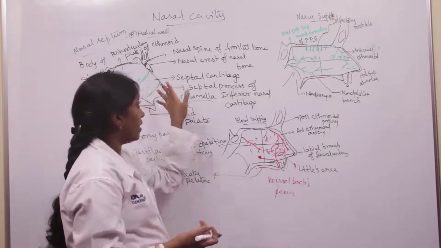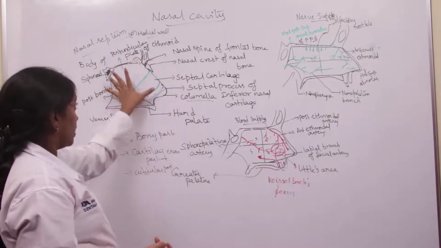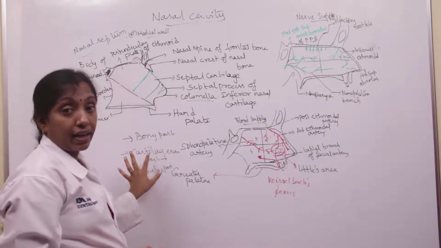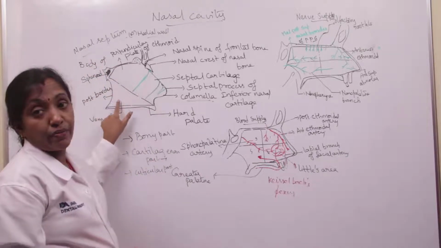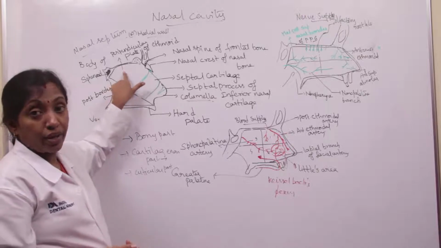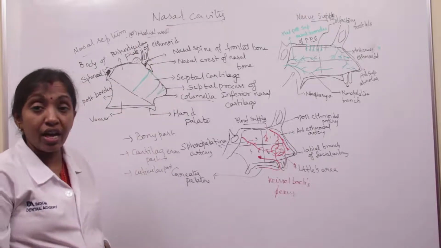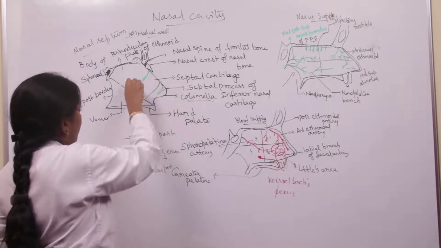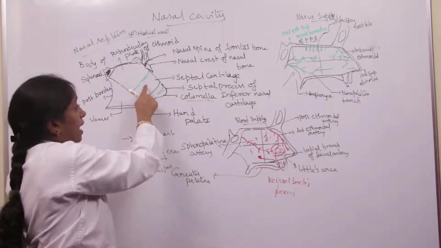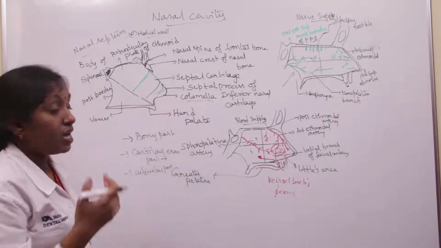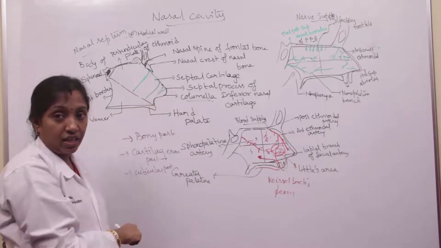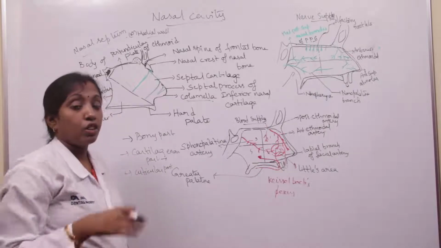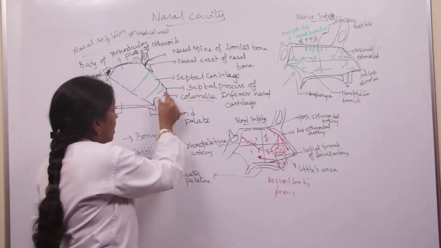Okay. And coming to the bony part of the nasal septum. The nasal septum consists of a bony part, a cartilaginous part and a cuticular part. The bony part is formed by the vomer and the perpendicular plate of the ethmoid, which also receives contribution from the nasal crest of the nasal and maxillary bones. The cartilaginous part is formed by the septal cartilage and the septal process of the inferior nasal cartilage, and the cuticular part is covered by fibrofatty tissue covered by skin. The lower margin of the nasal septum we call the columella.